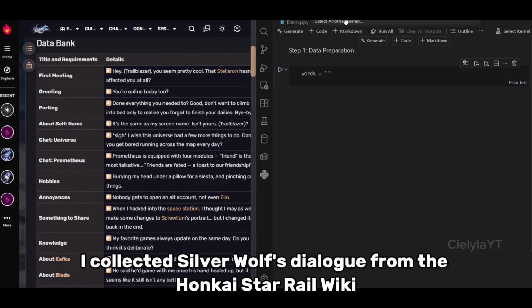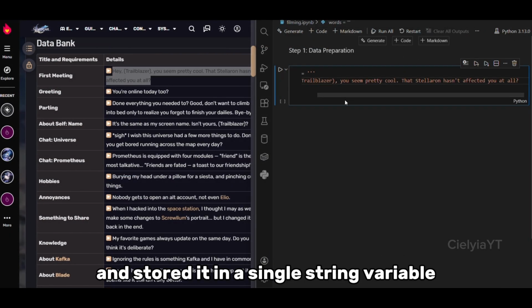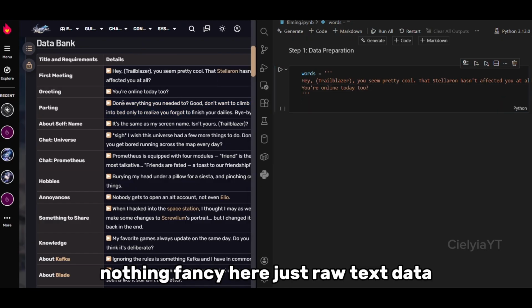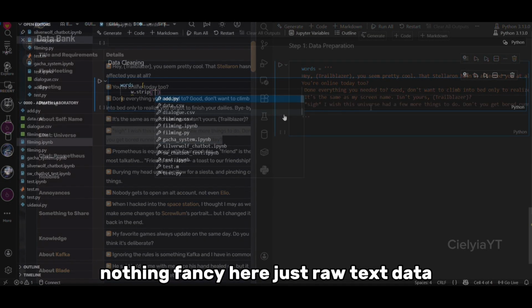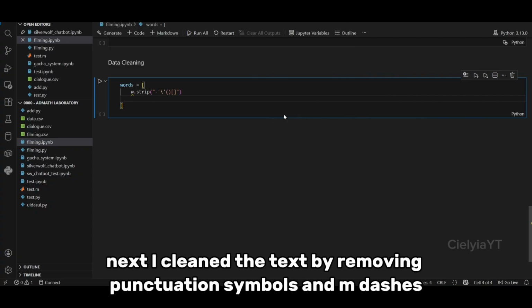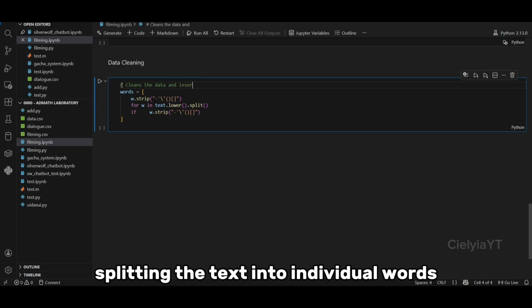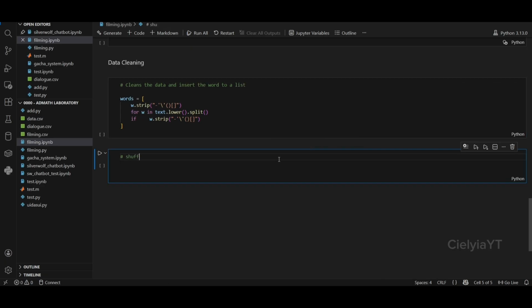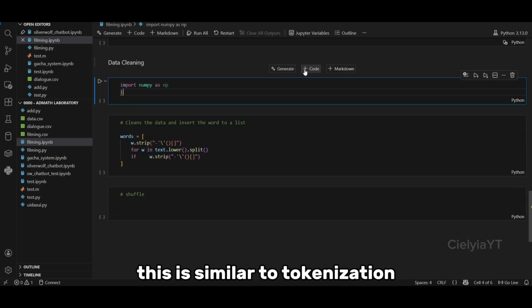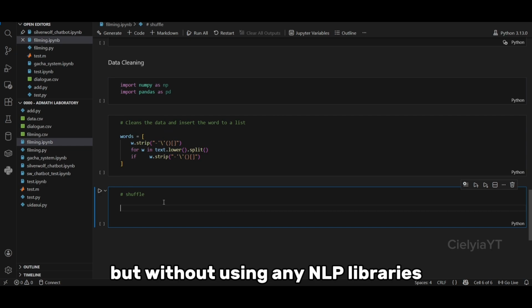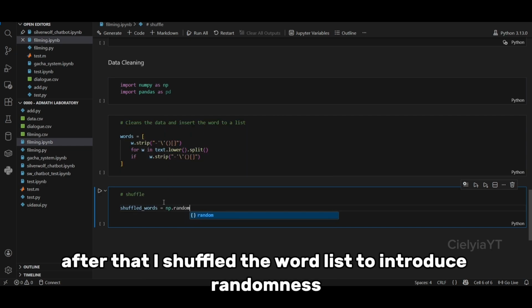First, I collected Silver Wolf's dialogue from the Honkai Star Rail wiki and stored it in a single string variable. Nothing fancy here, just raw text data. Next, I cleaned the text by removing punctuation, symbols, and em-dashes, converting everything to lowercase, splitting the text into individual words. This is similar to tokenization, but without using any NLP libraries. After that, I shuffled the word list to introduce randomness.